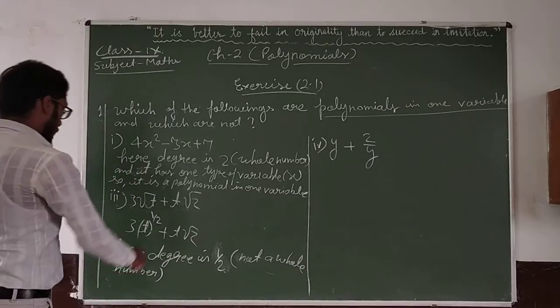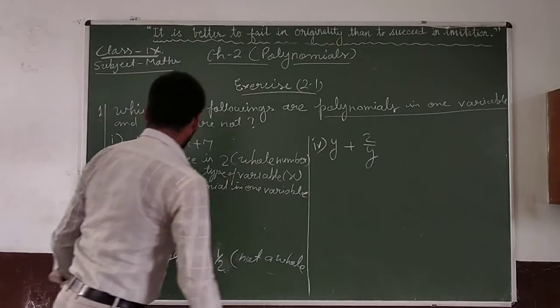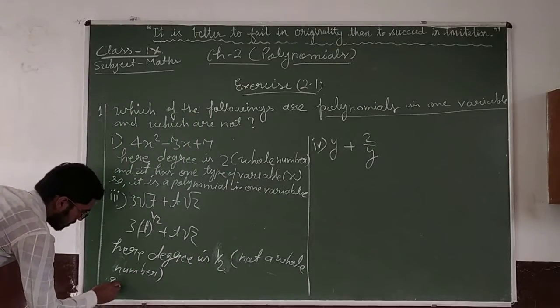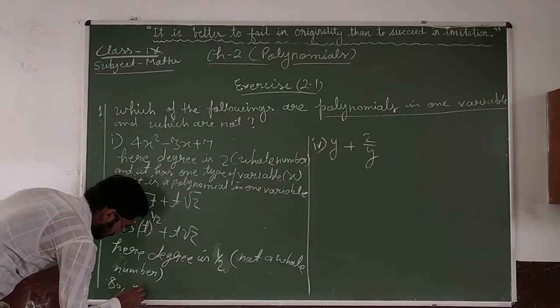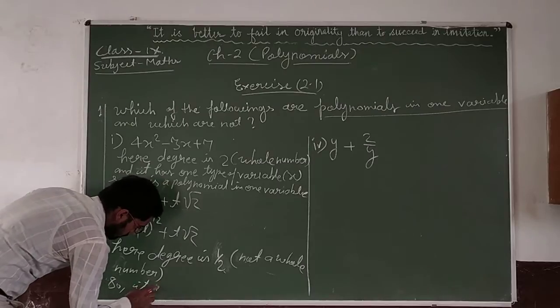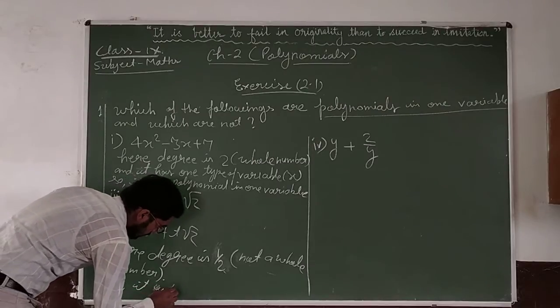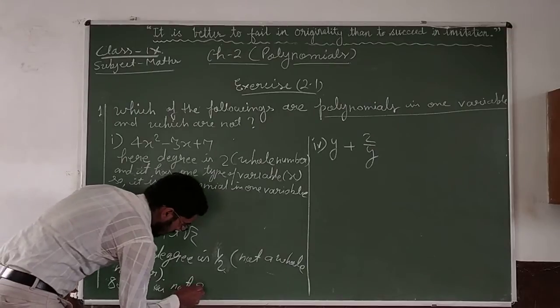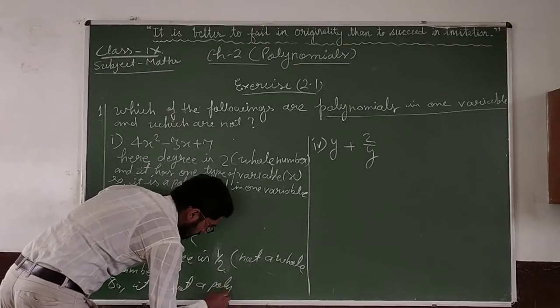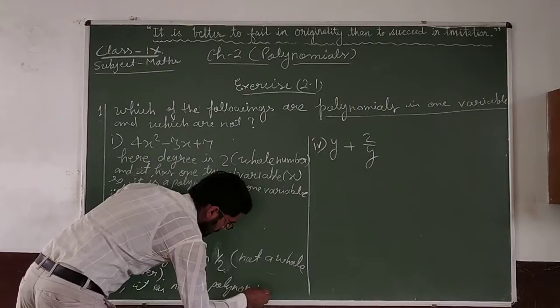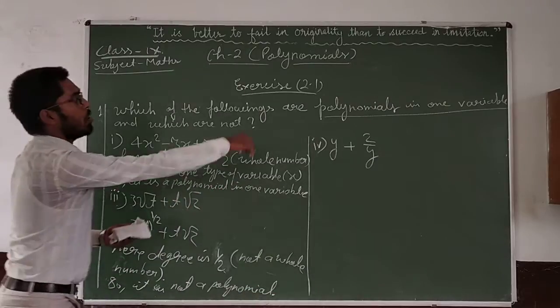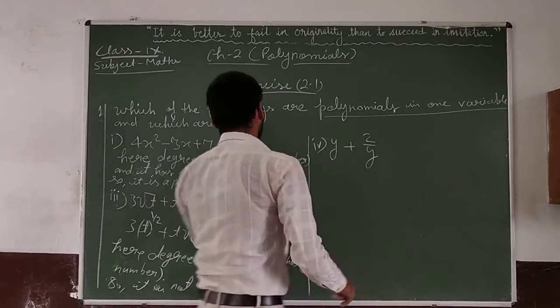So this is not a polynomial. Okay, you can write here, so this is not a polynomial. Is it clear? Now check the next part of the same question.